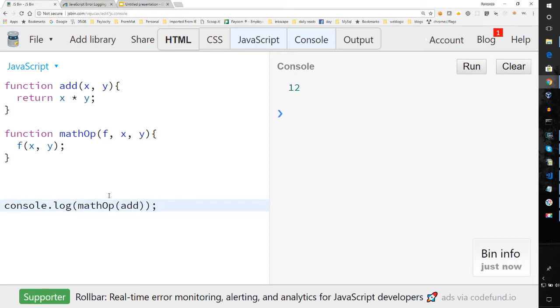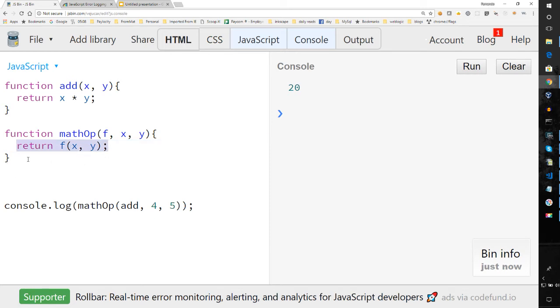As you can see here, I'm calling mathop and I'm passing add into it. But mathop takes additional parameters, so let's add those parameters. And we didn't return the value. Let's return the value. Now we have 20. So this function waited till we execute it and then we can call it back.